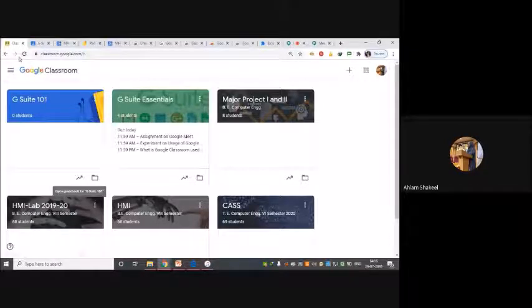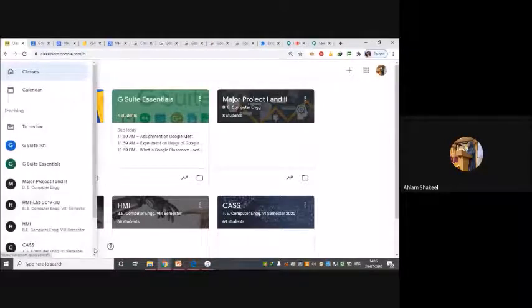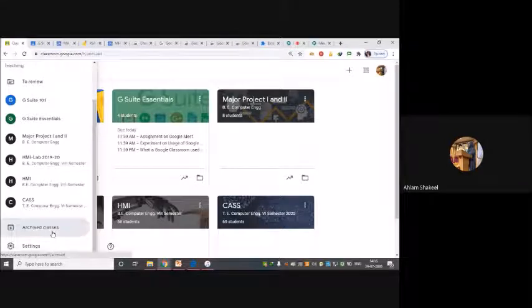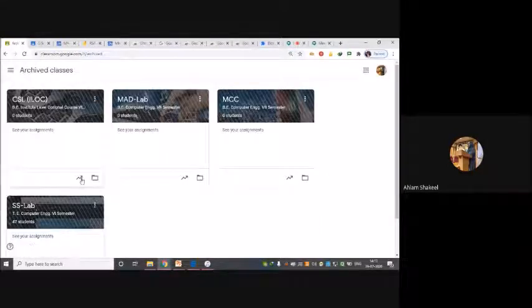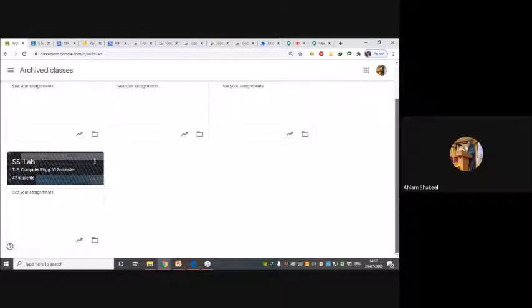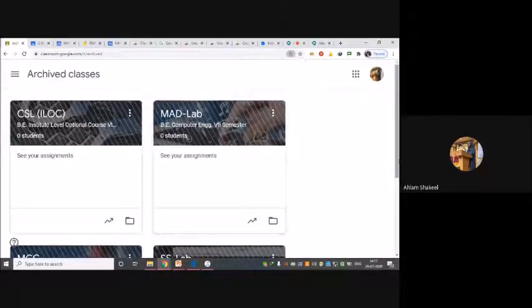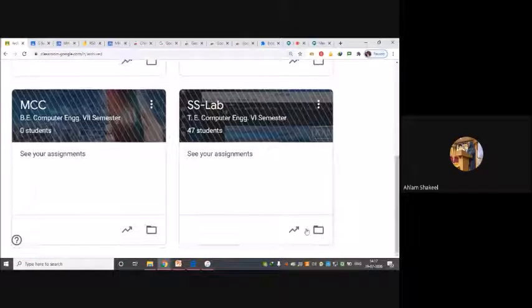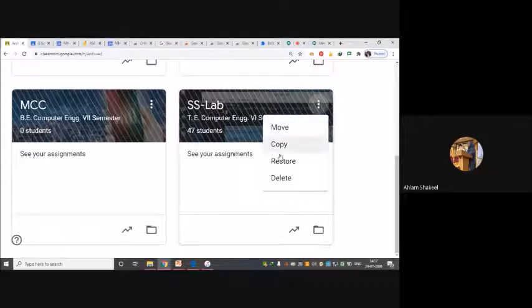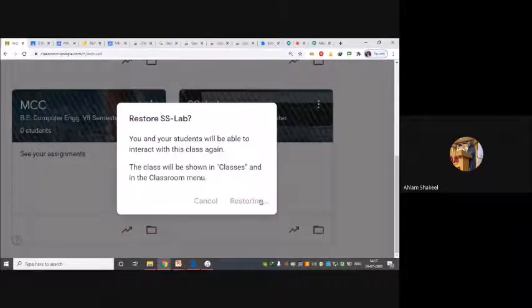If I have put something in archive, I can go to the archive and see which classes I've put in the archive list. If I want to restore one, I can click on these 3 dots, click on restore, and it will get restored directly to my main page.